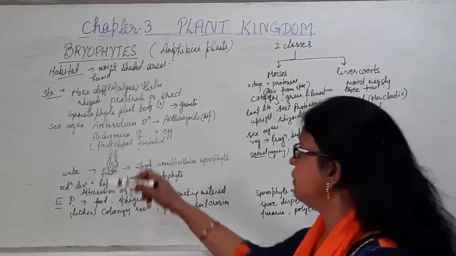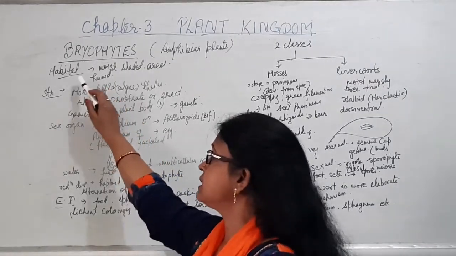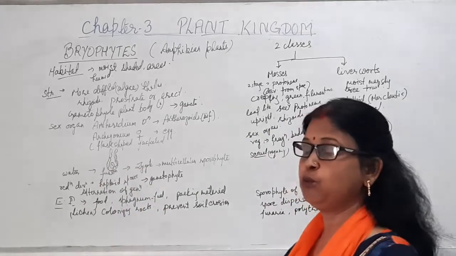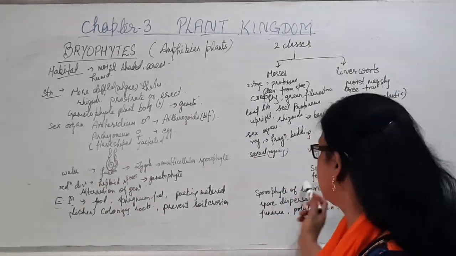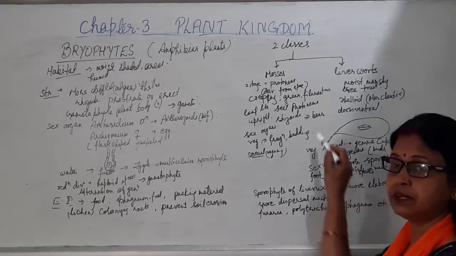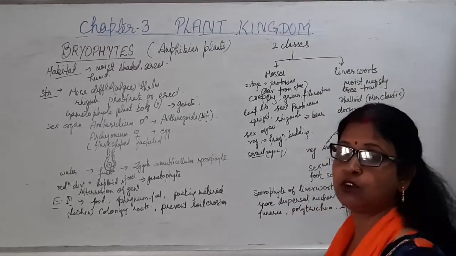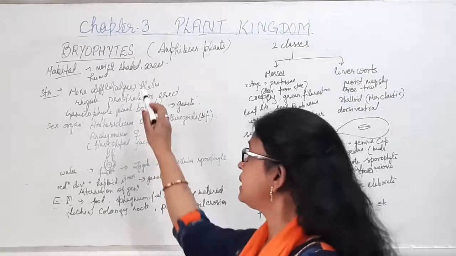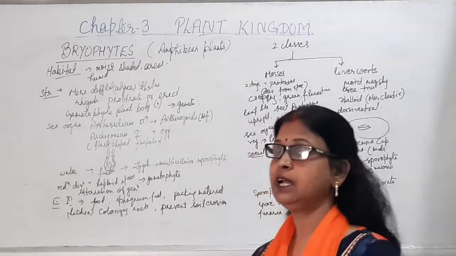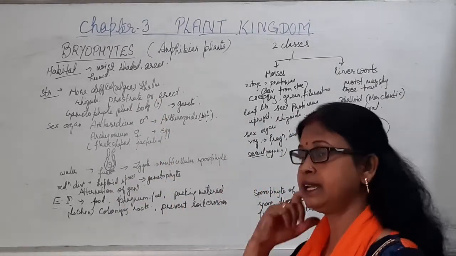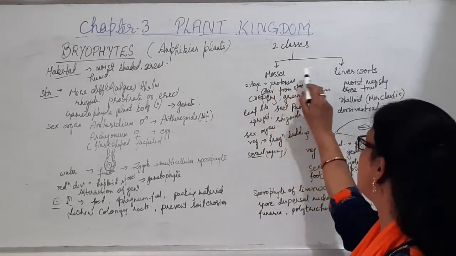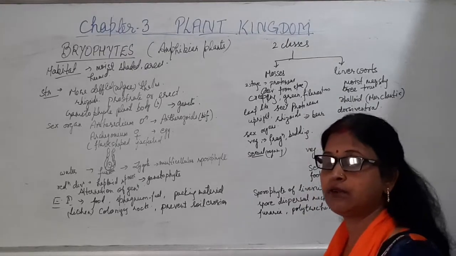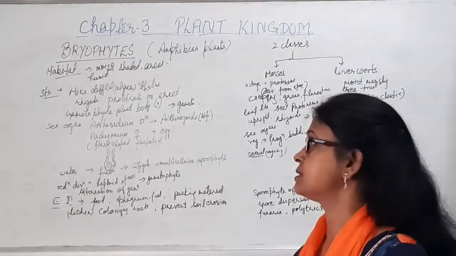Here we'll discuss these points: habitat, structure, mode of reproduction, their different classes, as well as economic importance. Now, habitat: the bryophytes prefer humid, moist, shaded areas where they will flourish, and the two classes, mosses and liverworts, both require those moist shady places.